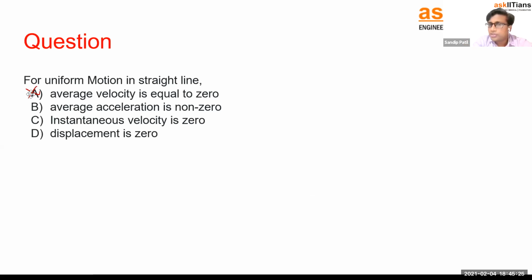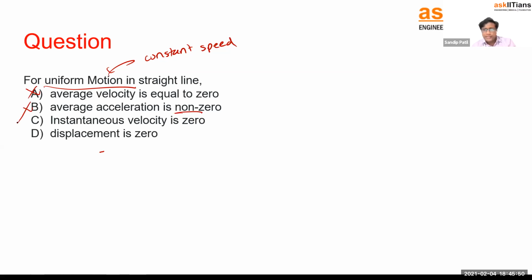Average acceleration is non-zero? Non-zero means you are giving some acceleration on the bike. Now, uniform motion means constant speed. If the speed is constant for the bike, will he give acceleration? Obviously not, so it will be 0. They are saying non-zero, so this is also wrong.